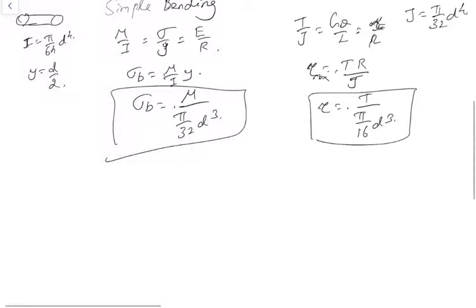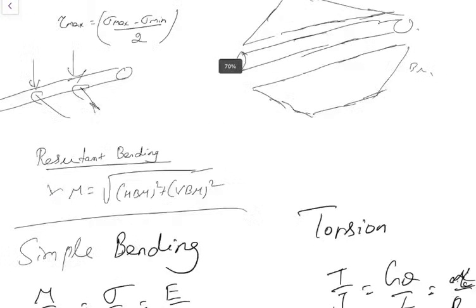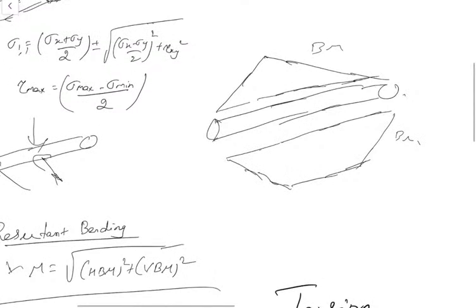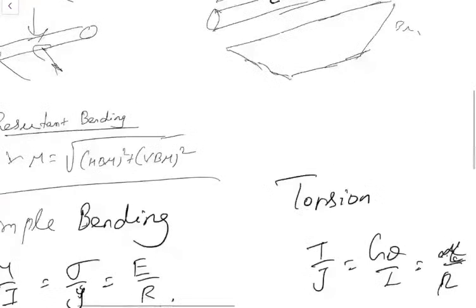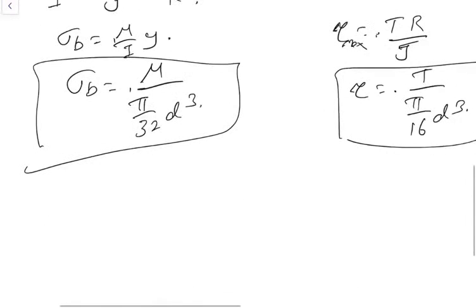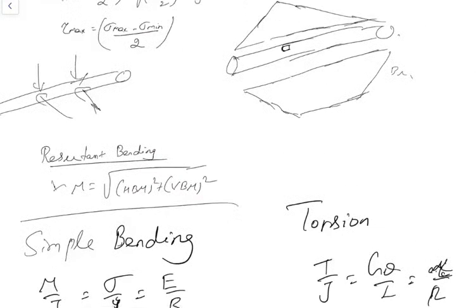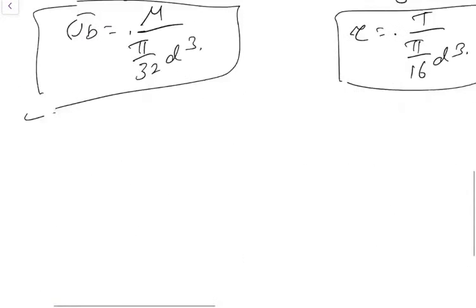For a shaft, if I'm taking an infinitesimally small cube on this shaft, two different kinds of loads will be acting, right? If I'm applying torsion as well as transverse bending, pure bending and torsion are happening.